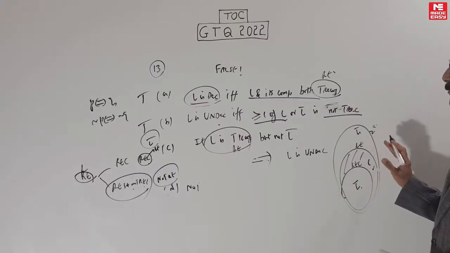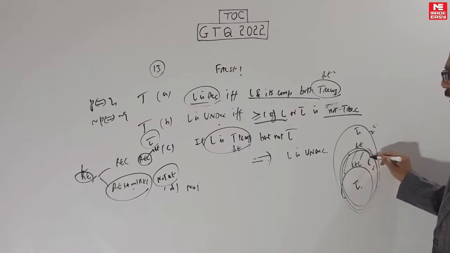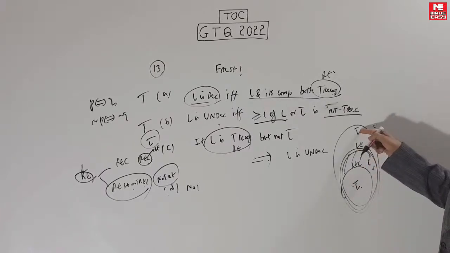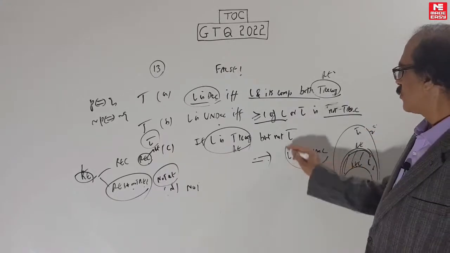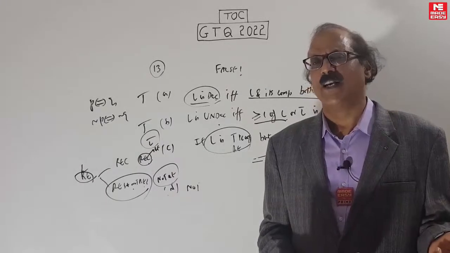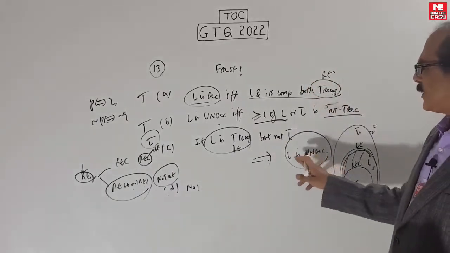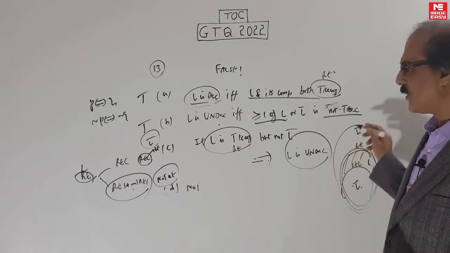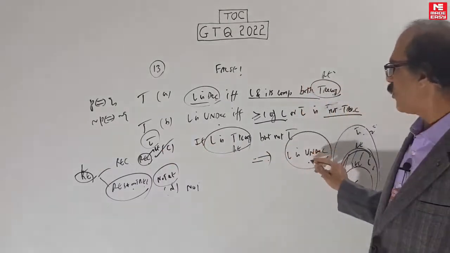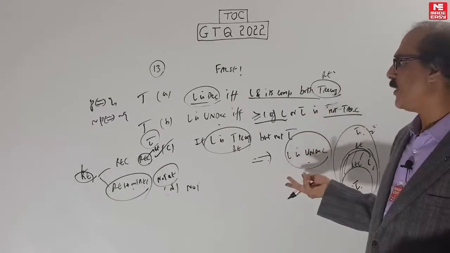There are only two possibilities. But you are saying the language is here, but the complement is not inside RE. Then where is it? It has to be in not RE. Of course you can call not RE undecidable. Undecidable is much bigger, but there is nothing wrong in calling not RE undecidable. It's weak, but it's correct, so it is true. In fact, the stricter statement would be L bar is not RE. We can surely say that.